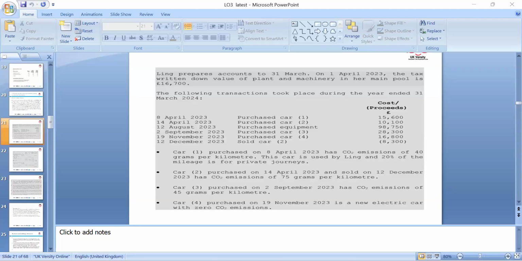When we look there, the salary is separate, so we have to look at the tax liability. Salary is 49,930, so the first 37,700 will be taxed at 20%. That's 7,540, and the remaining 12,240 will be taxed at 40%.